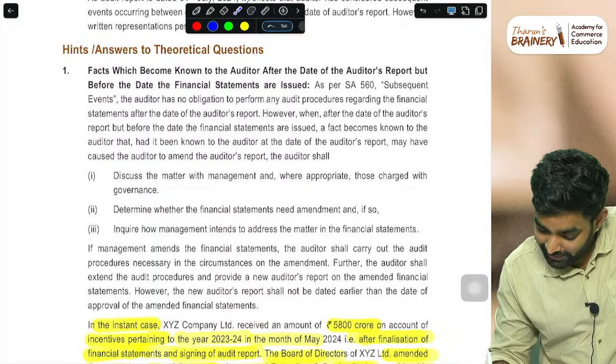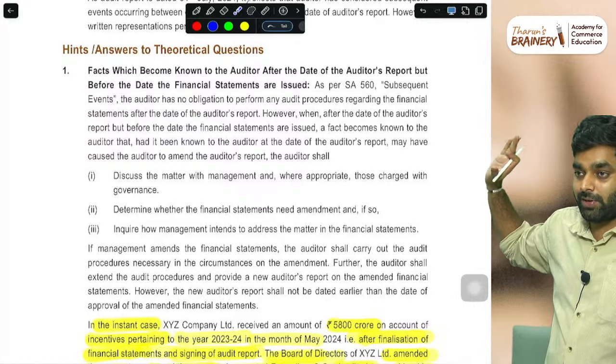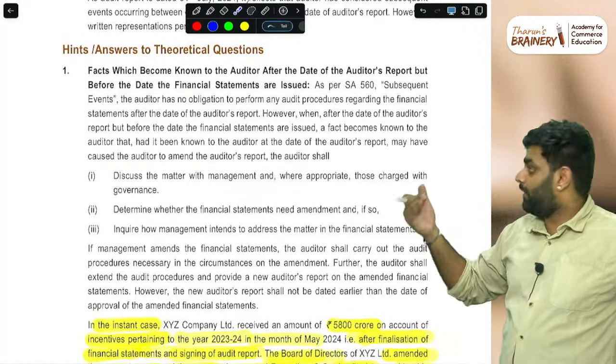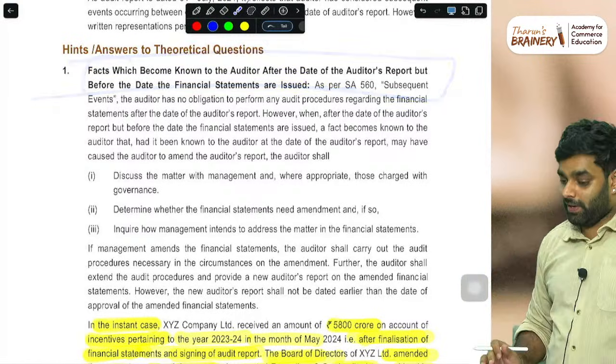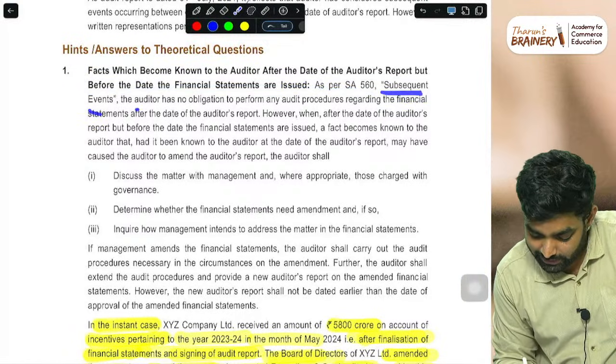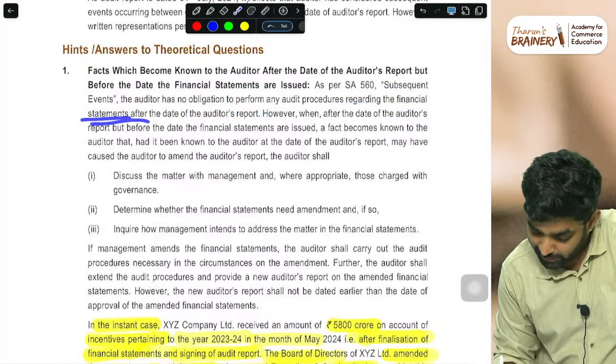So here see what they have written. First itself they have stated what thing it actually is. The presentation or technique: essay or question, what issue it is, everything is properly stated. Then they are explaining that the auditor has no obligation to perform any audit procedure after the date the financial statements have been issued.